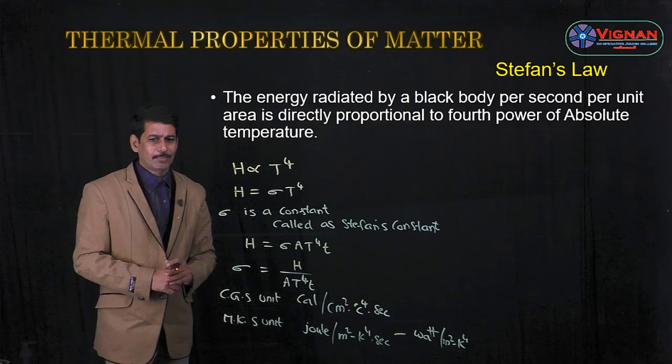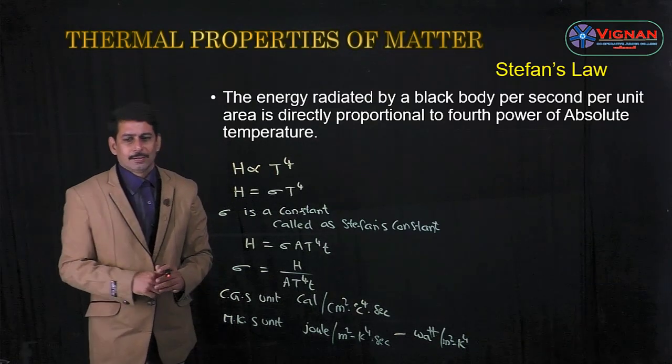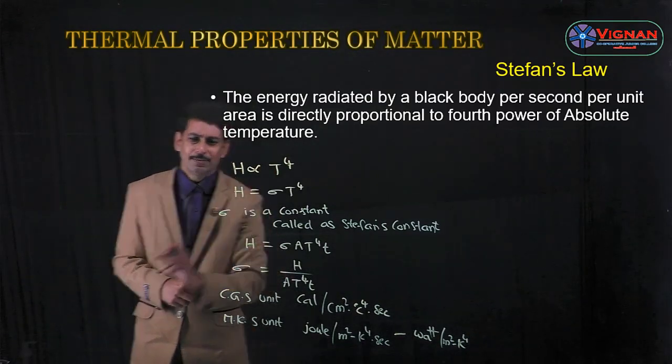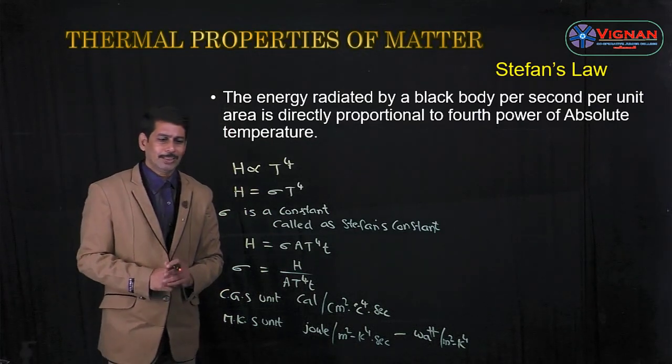Now we can write the dimension formula. We know the dimension formula of heat energy is M power 1, L power 2, T power minus 2.